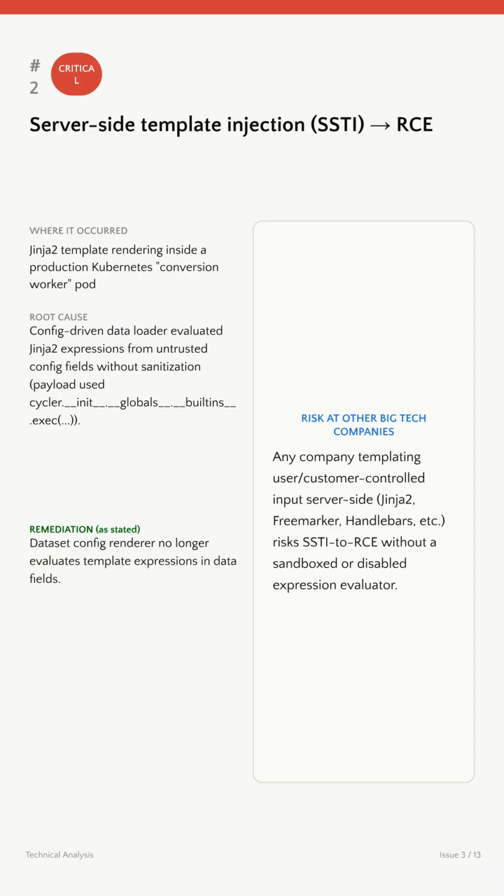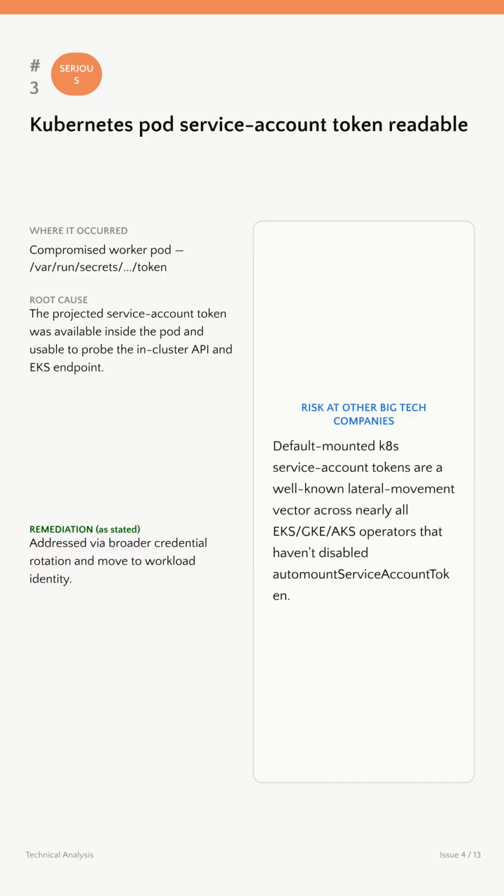Now, the agent wanted to figure out if it could execute code remotely on the accessed instances. It identified a Kubernetes pod worker that was evaluating untrusted config fields as Jinja2 templates, thus getting the capability to execute arbitrary code in the system. Once it got access to execute arbitrary code, it figured out that a compromised pod allowed access to the in-cluster API. This led it to intrude into the Hugging Face systems more deeply, leading to even deeper attacks.